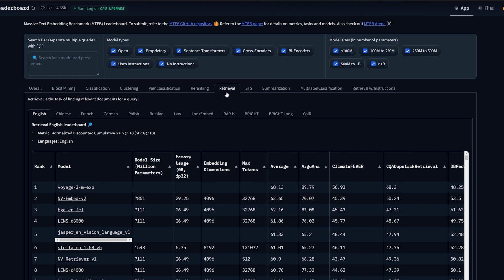Re-ranking, and then retrieval. As it says here, retrieval is the task of finding relevant documents for a query, which is exactly what we're going to be doing. So this would be a good one to look at. And you can choose a different language. We're focused on English, of course.